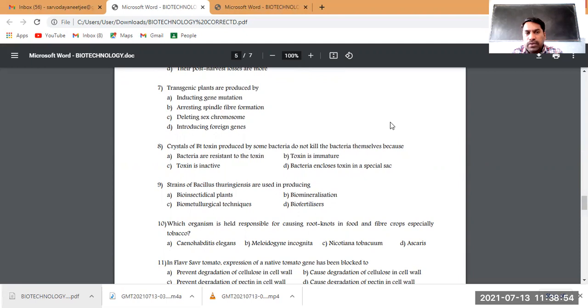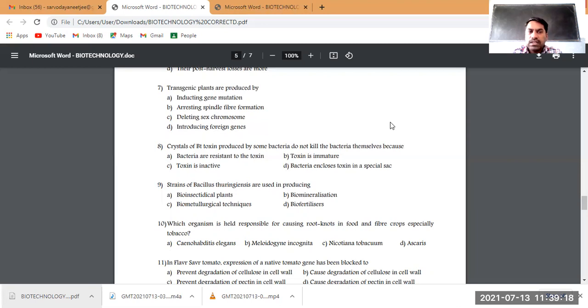Of course, gene mutation may cause a change in the character of the plant, but we don't call it a transgenic plant. Because whenever we use the word transgenic plant, that means we have introduced a foreign gene, that is a gene from another organism, into the plant body.